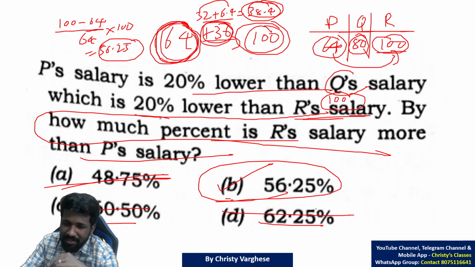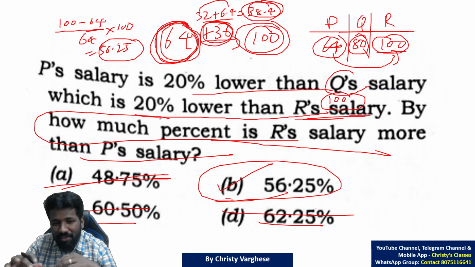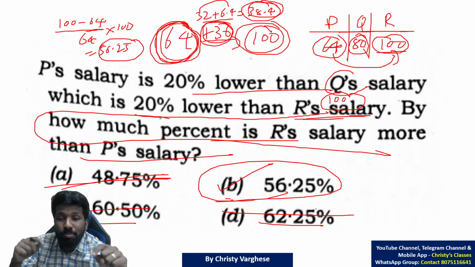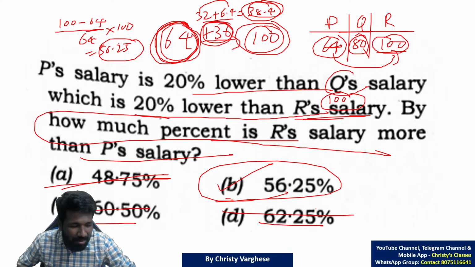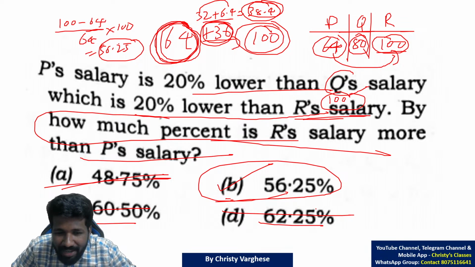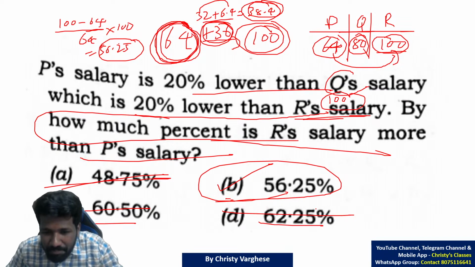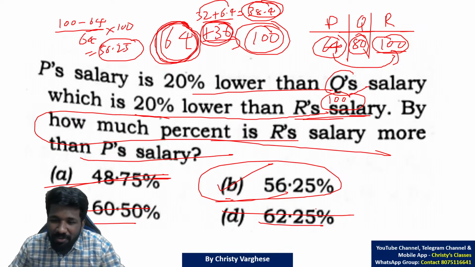I believe that in UPSC or any competitive exam, when the options are set, the paper setter will add something in the options so that you can eliminate them if you are doing it smartly. If you are doing it with traditional methods, elimination will not matter at all in most questions. That is why many people say these questions are taking too much time, the time was not enough to complete.